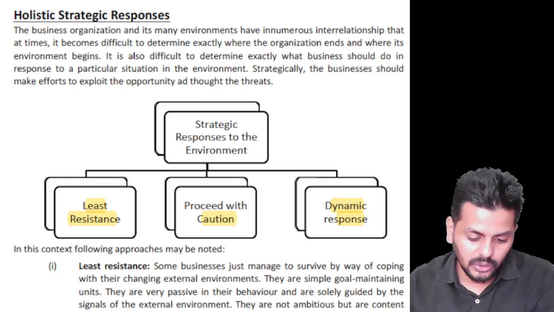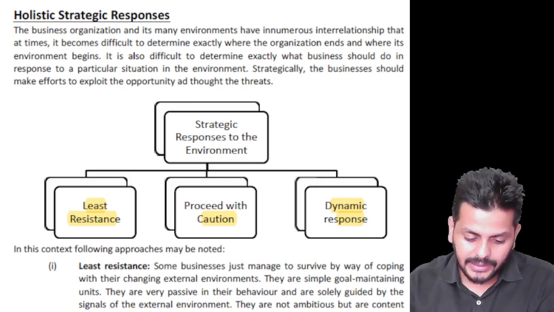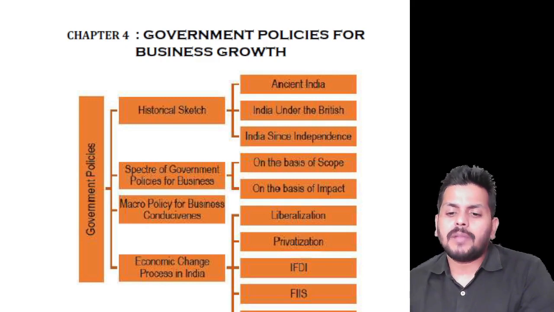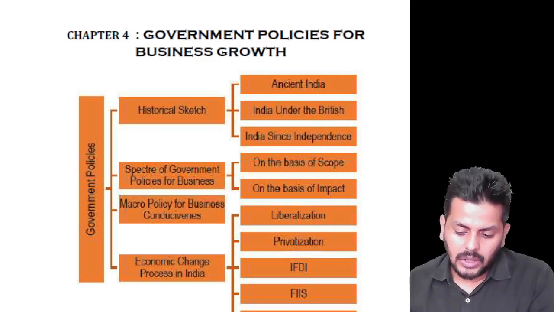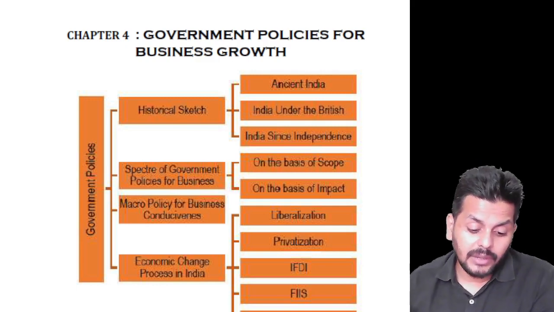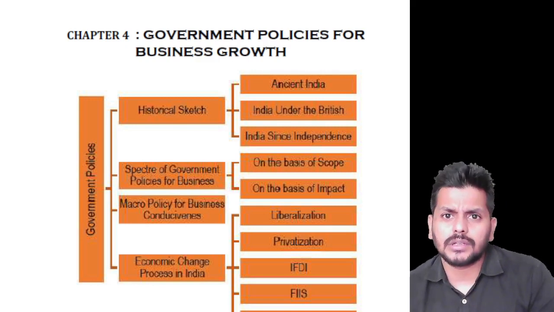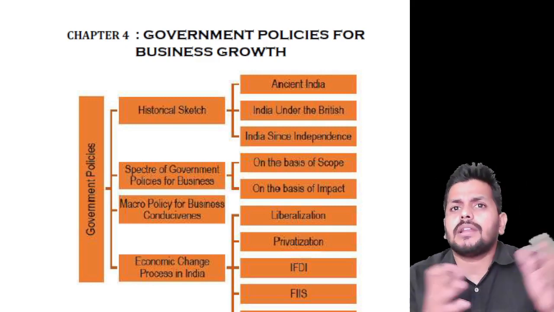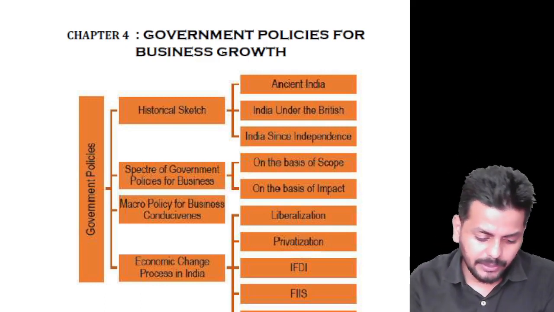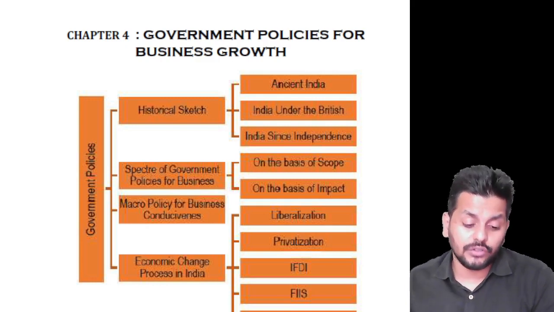Now we will move on to chapter 4, which is again a good insight of a few things. So we'll get to chapter number 4, where we are talking about government policies for business growth. Now government has to take certain measures wherein we talk about doing certain things from the perspective of the growth, not just of one entity but the economy as a whole. So I would not want to dwell deeper into the stories. I will just give you a broader overview from right what you see on screen.